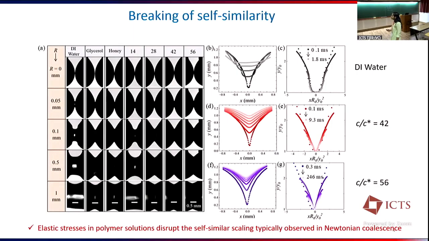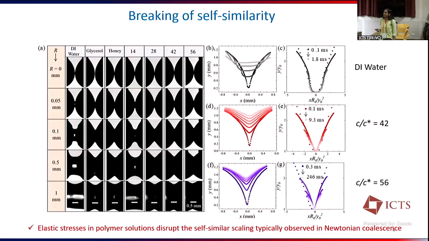The first column is for DI water. As we have seen, DI water shows a much flatter curvature. But if we go to highly viscous fluids like glycerol and honey, we observe a much sharper curvature, and this curvature becomes sharper in the later phase as we go further. So here we observe the effect of viscosity on the coalescence process.